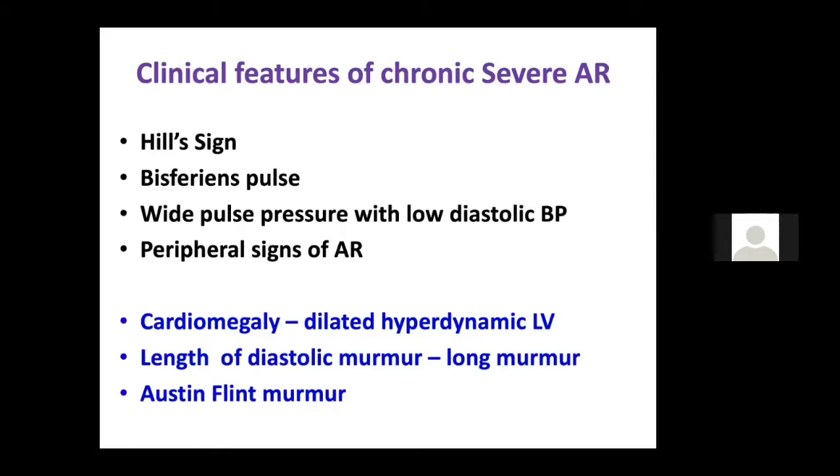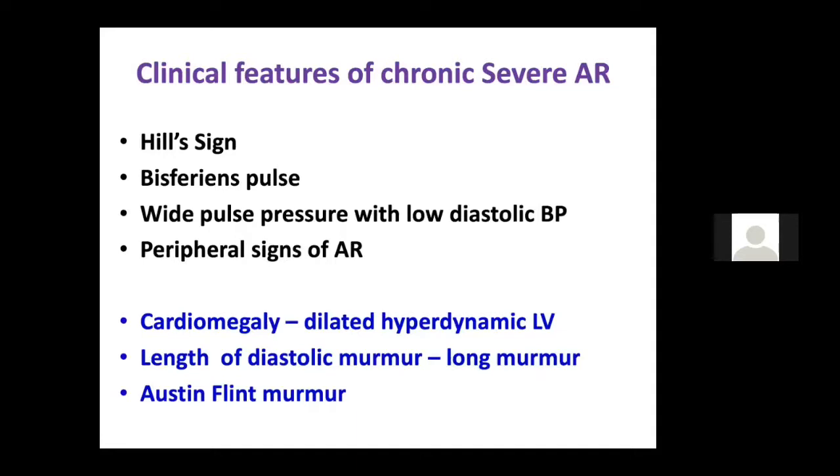You may be able to get a bisferiens pulse. It is best appreciated in a brachial artery, but better in a carotid artery. You may be able to get two peaks in systole, and that is what is known as a bisferiens pulse. Why do you get two peaks? Because the first ejection is caused by the LV ejection time, and the second is the transmitted pulse from the upper extremity. Because of the systemic runoff, there are transmitted pulsations from the upper extremity, and that is why you get the second peak, known as the bisferiens pulse.